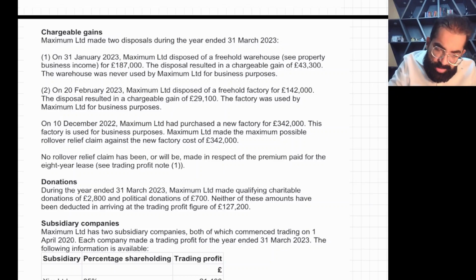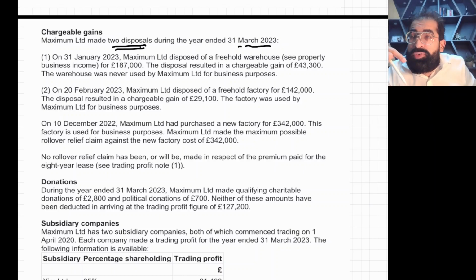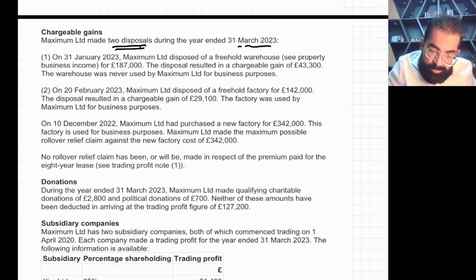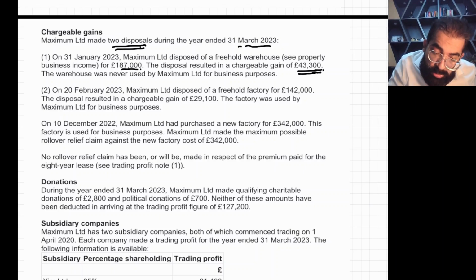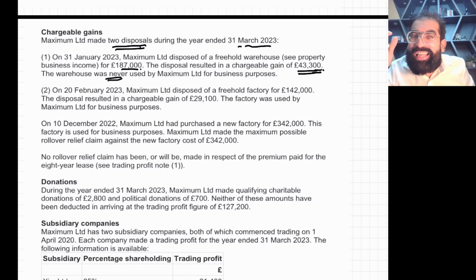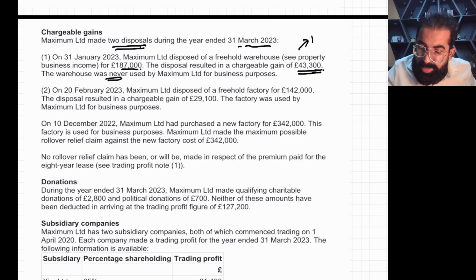Listen, Maximum Limited made two disposals relevant for the year ended 31st March 23. On 31st January 2023, Maximum Limited disposed of the freehold warehouse, the same warehouse which we gave on rent, for 187. The disposal resulted in a gain, and it's relevant. The warehouse was never used for business purpose, so no rollover relief possible.